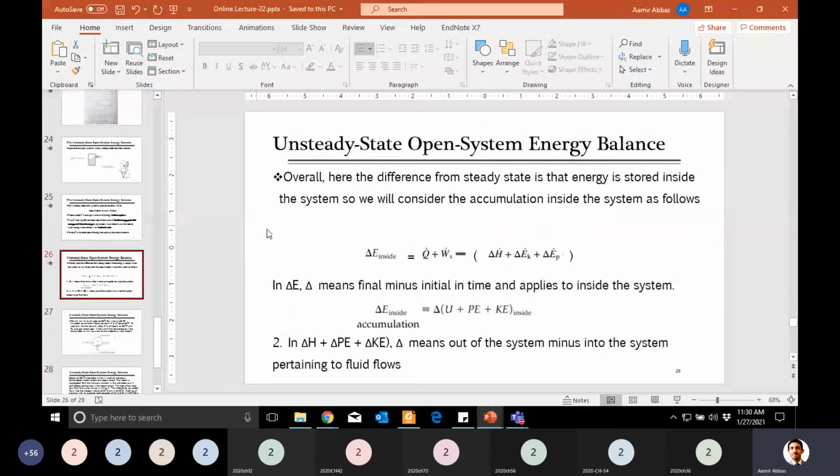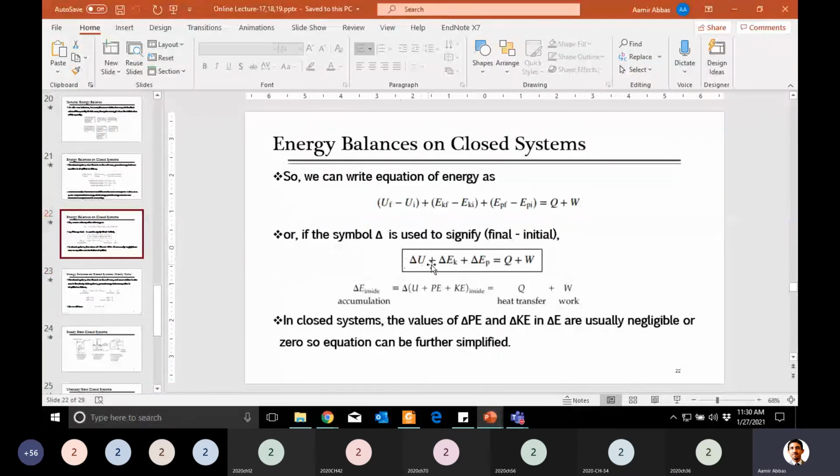And if I compare it with the closed system, if some of you are confused, just look at the closed system equation. In the closed system equation, this term is delta E, the change in internal energy plus change in kinetic plus change in potential, that we generally represent in the form of delta E inside, and that is equal to Q plus W. As you already told me, this equation which I'm showing you is for closed system unsteady state.